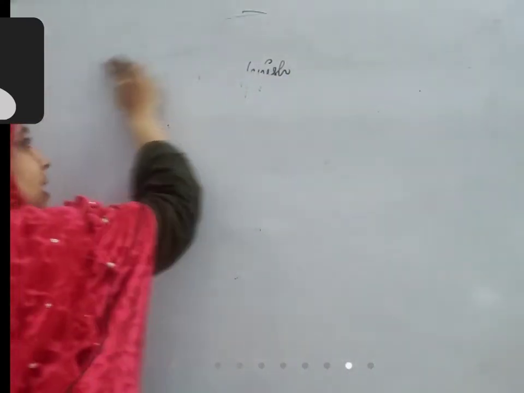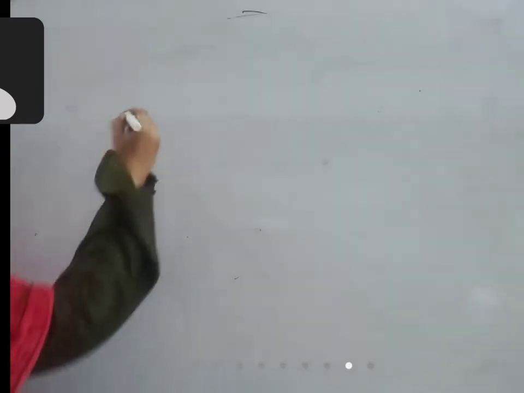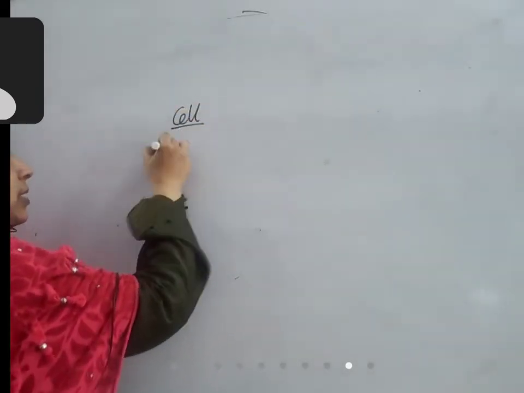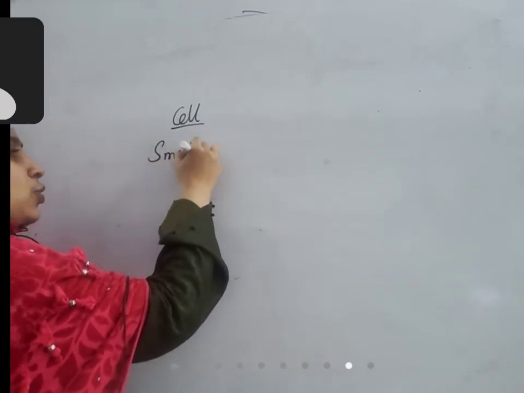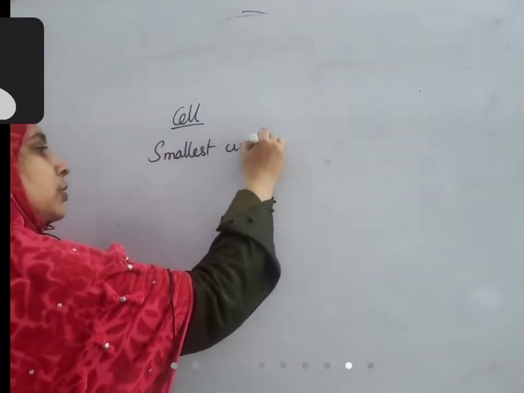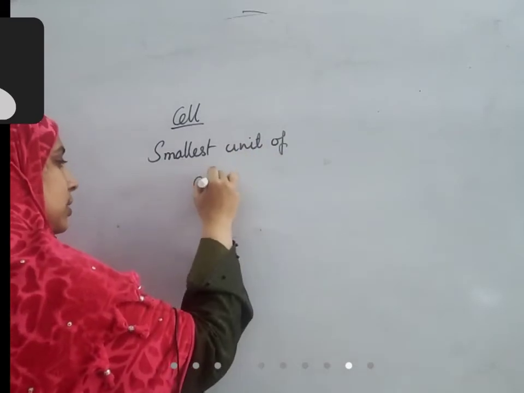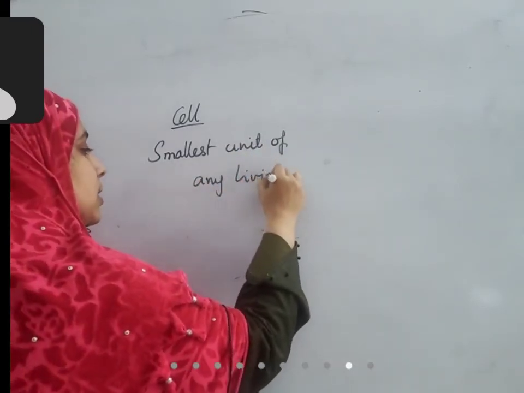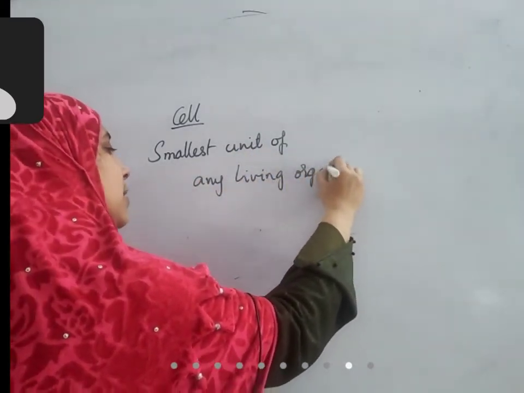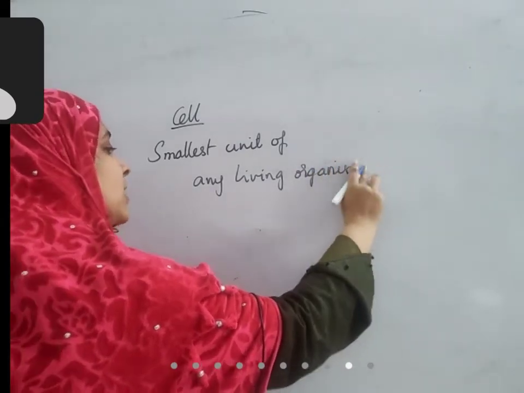Okay, what is a cell? A cell is the smallest unit of any living organism. That means all living organisms are made up of small, small structures called cells.